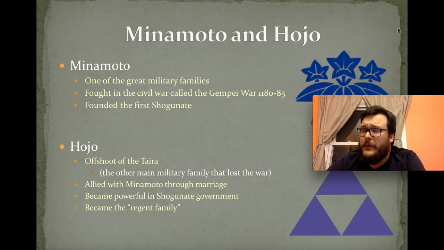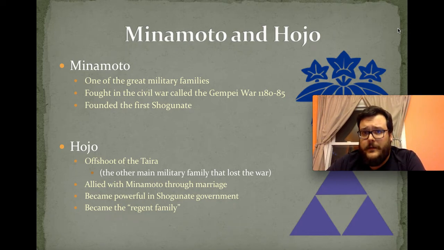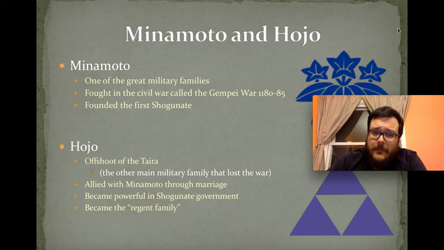The other popular family at the time was the Hojo family. And the Hojo family consisted of the members of the Taira family that weren't killed in the war. So that losing side, since they were no longer a military power, since they no longer had any soldiers, started to become advisors instead. One of the leaders of the Hojo family became married to Minamoto Yoritomo, the shogun, and they became what's called the regent family.